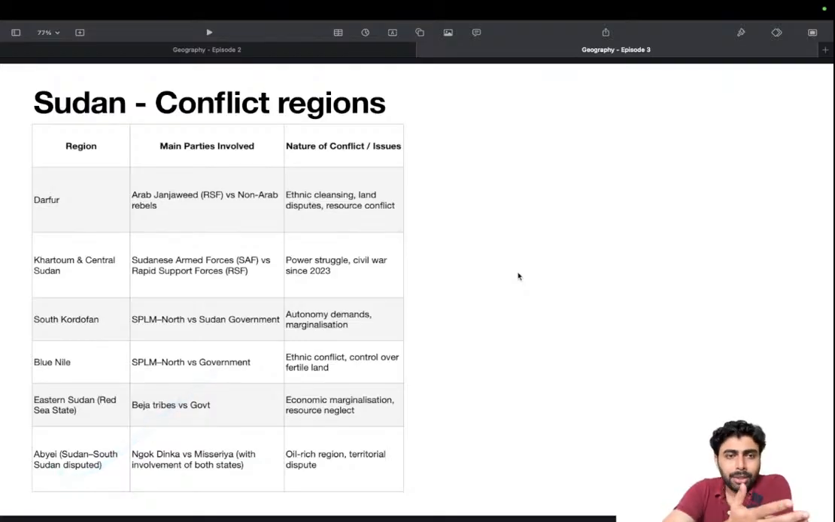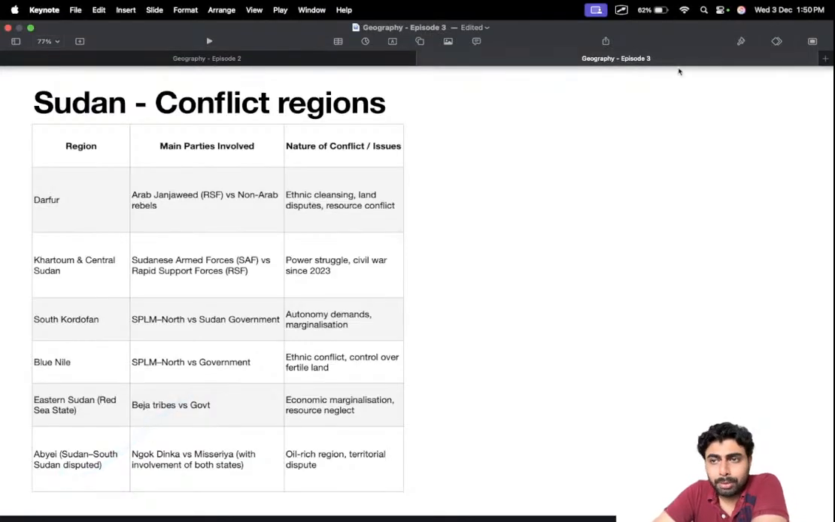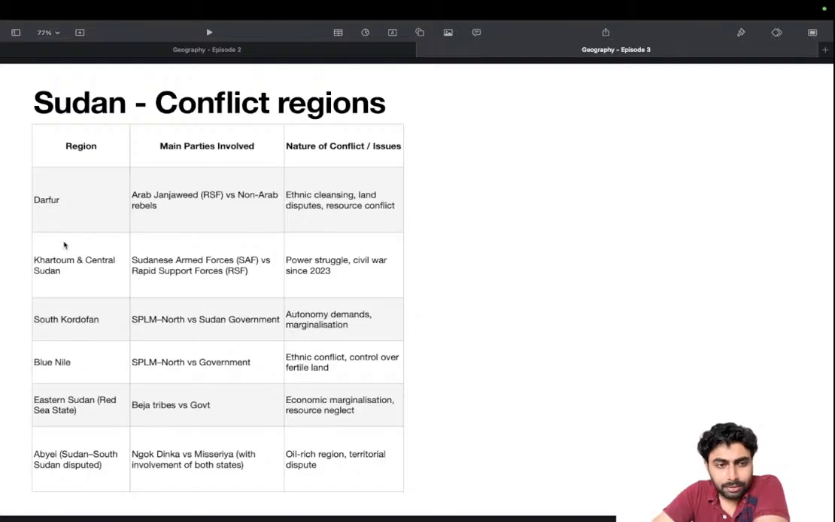So again, I am sharing the details or things you should be looking at. Sudan conflict region: Darfur, very important. Khartoum, of course, you might know, the capital of Sudan. South Kordofan, Blue Nile, something we don't think is the name of a place. It's very important. Abyei region, okay, don't forget.